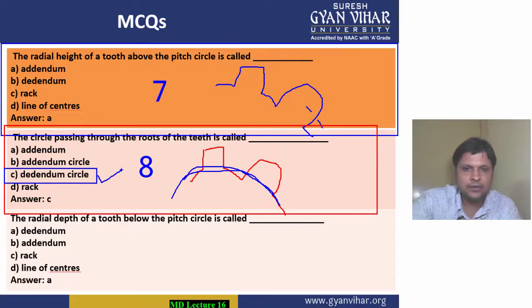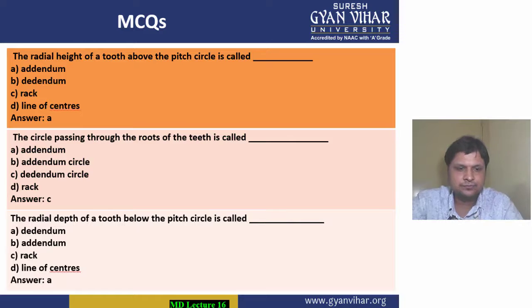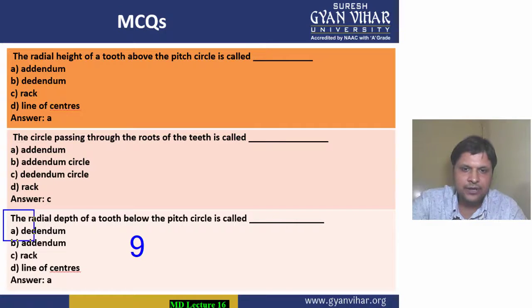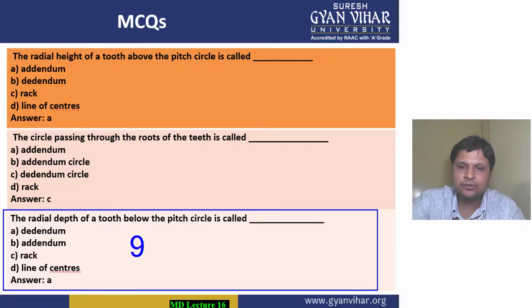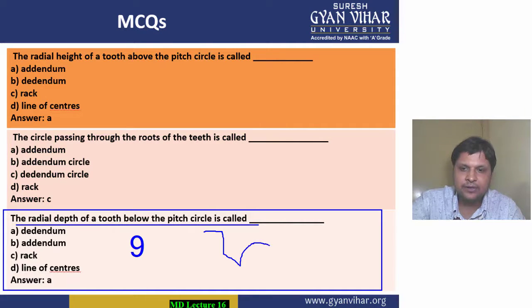Alright, coming into the next multiple choice question. What is the question? This will be our MCQ number 9. What is the question saying to us? The radial depth of a tooth below the pitch circle, what is it known as? So we know, if this is, again I am making the gear, this is the gear, students.